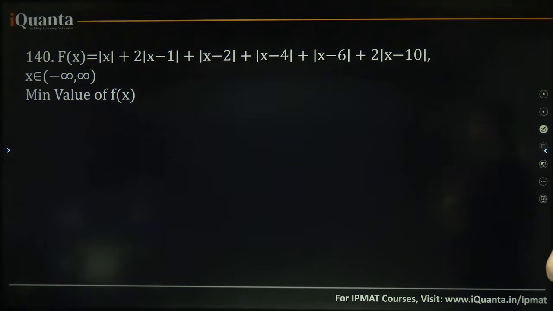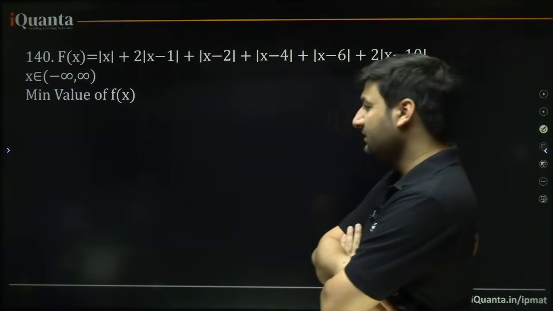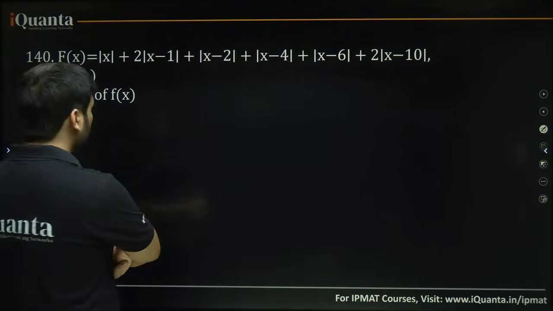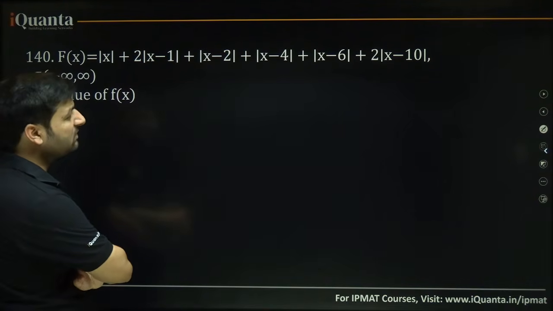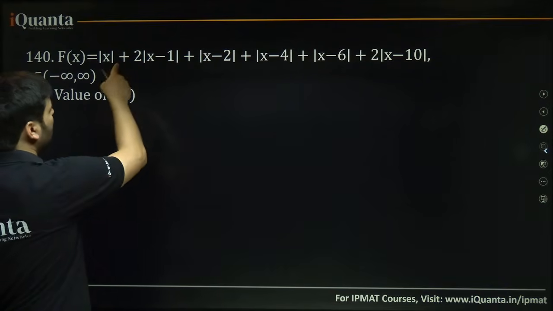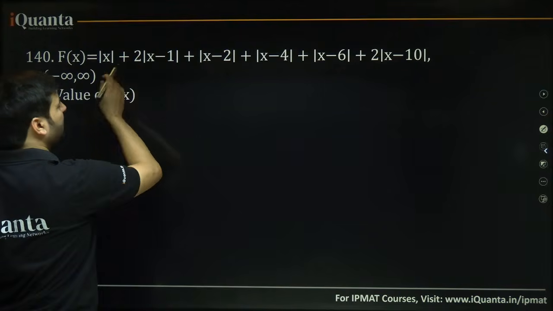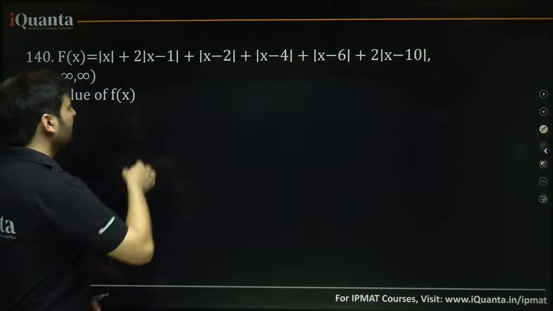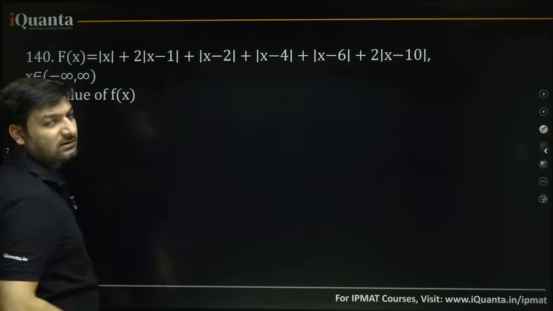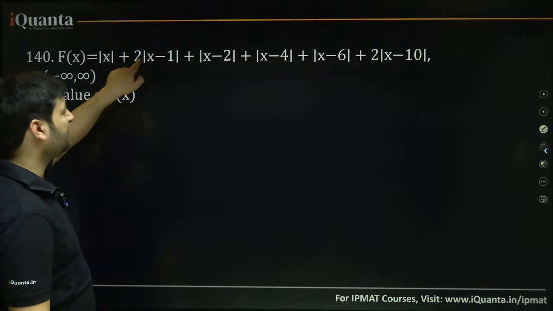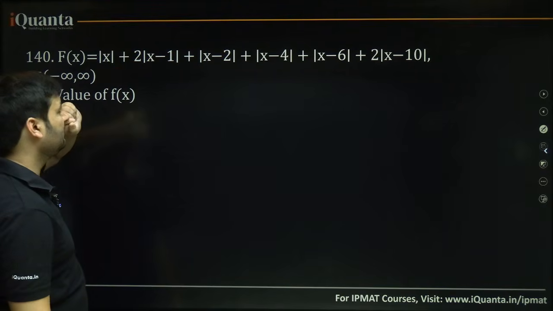I told you that here you have to focus upon critical points, yes or no? In fact, can you do one thing? Can you just convert everything into this format? Since here we have multiple mods being added, that is clear. But then here this mod has the value 2 outside. I mean, 2 has been taken common outside, yes or no?